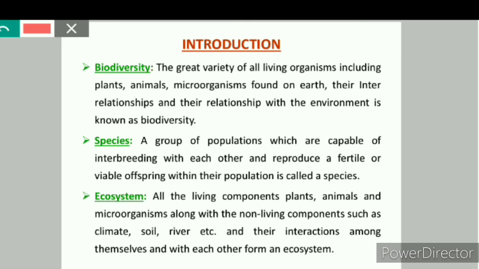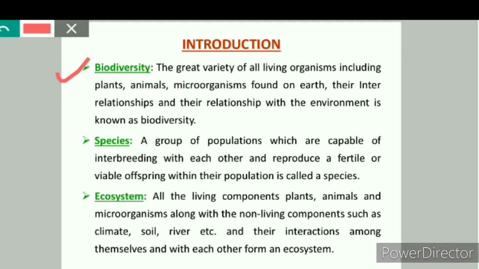As the chapter is about conservation, what do you mean by conservation? Conservation means wise and judicious use of natural resources. In this chapter, we will study how we can conserve plants and animals and what is the need to conserve plants and animals. So let's start with a few important terms.